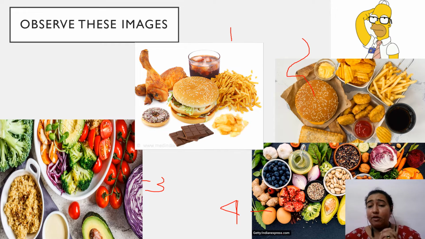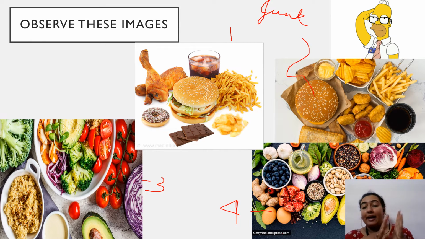From my perspective, the images on first and second are unhealthy food. Why? Because these are labeled as junk foods. Junk items are very easy to make. They are made in an instant, but they have a lot of detrimental, bad and negative effects on our health and body. They also reduce our immune system and lessen our power to fight diseases.